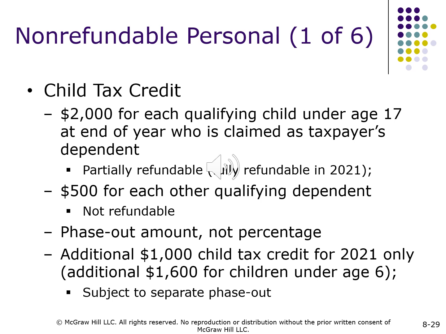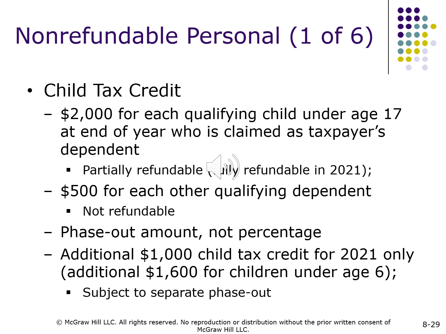Non-refundable personal, 1 of 6. Child tax credit, $2,000 for each qualifying child under age 17 at end of year who is claimed as taxpayer's dependent. Partially refundable, fully refundable in 2021. $500 for each other qualifying dependent, not refundable.